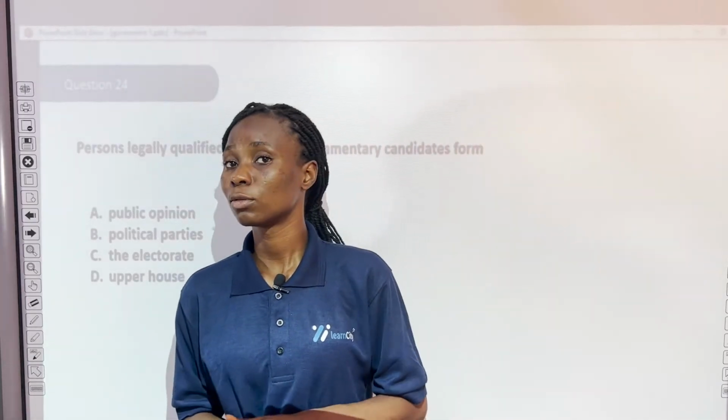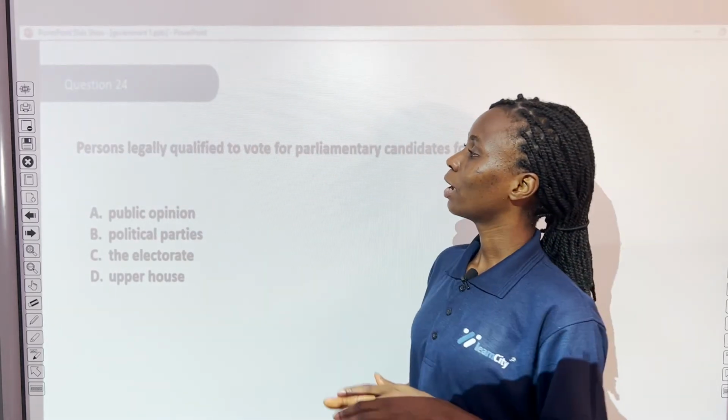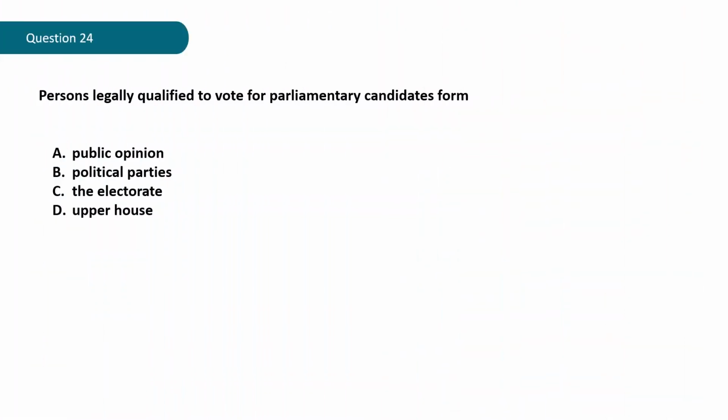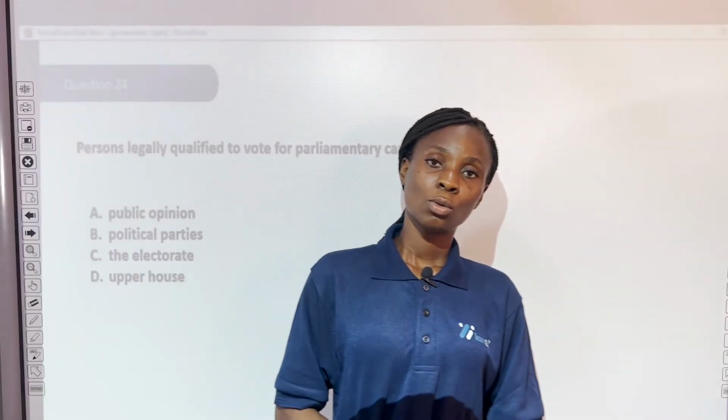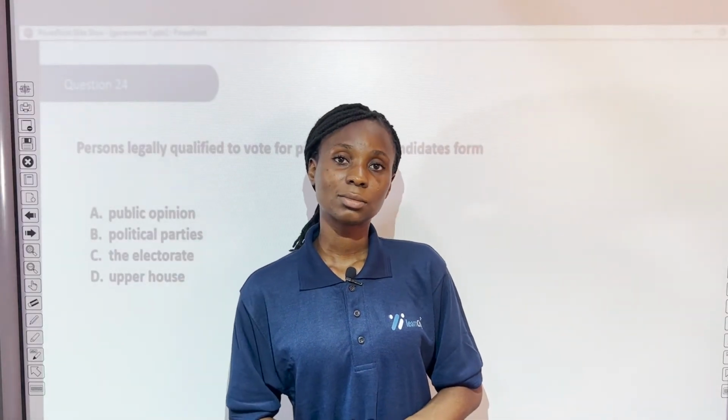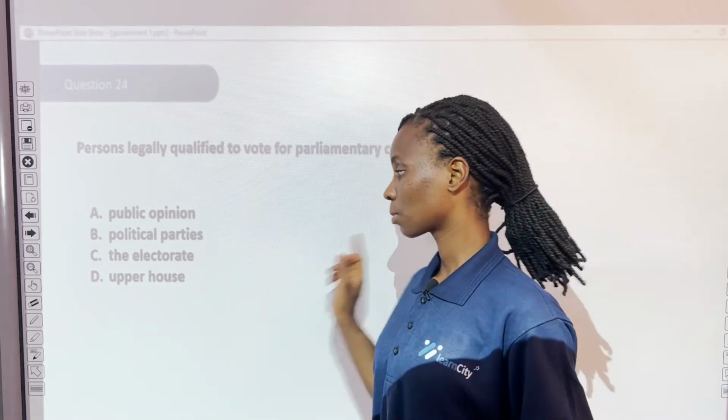Question 24. Persons legally qualified to vote for parliamentary candidates form A. Public opinion, B. Political parties, C. The electorate, D. Upper house. What do you think the correct answer is? Let's see.